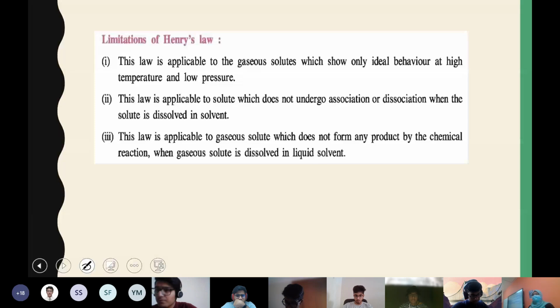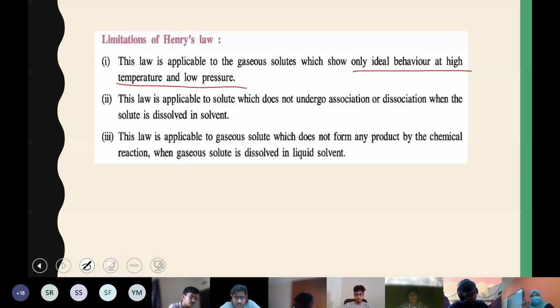Limitations of Henry's law. There are three limitations. The first one: Henry's law is applicable only to certain gas solutes which show ideal behavior at high temperature and low pressure. We discussed what is ideal and non-ideal gas last year, based on the ideal gas equation. Similarly, only those gases which can behave ideally at high temperature and low pressure will follow Henry's law. So that is the one limitation.